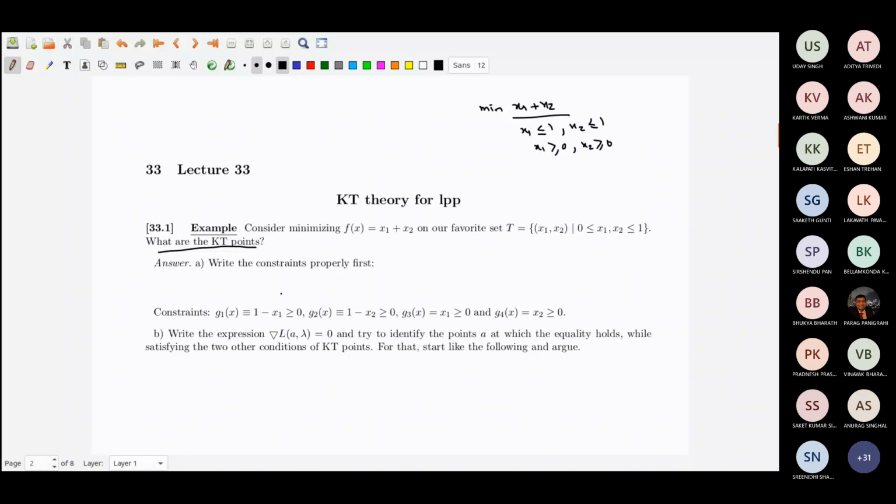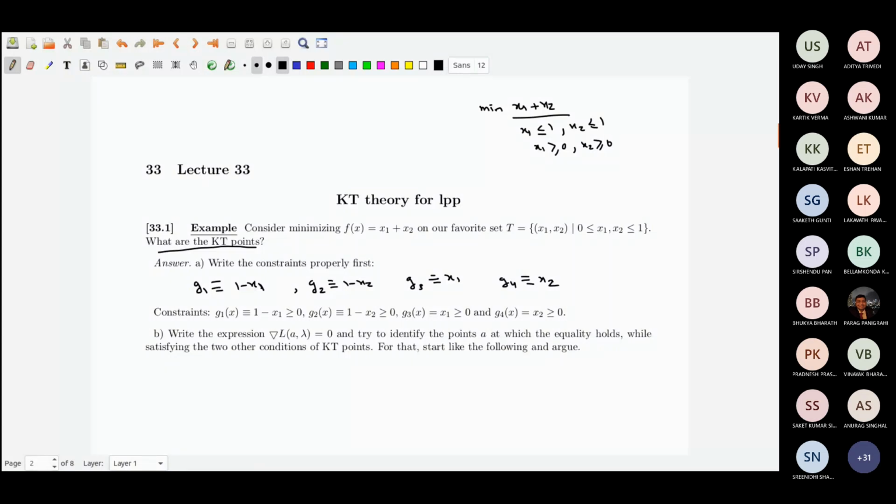In order to find out the KT points, I have to write down G1, G2, G3, G4. So G1 is 1 minus x1, and G2 is 1 minus x2, G3 is x1, and G4 is x2. So that is the first step. And then we want to write the Lagrangian. There are no equality constraints over here.